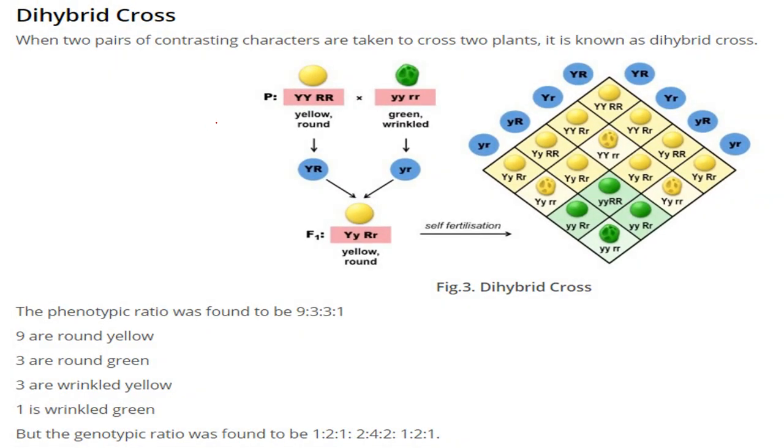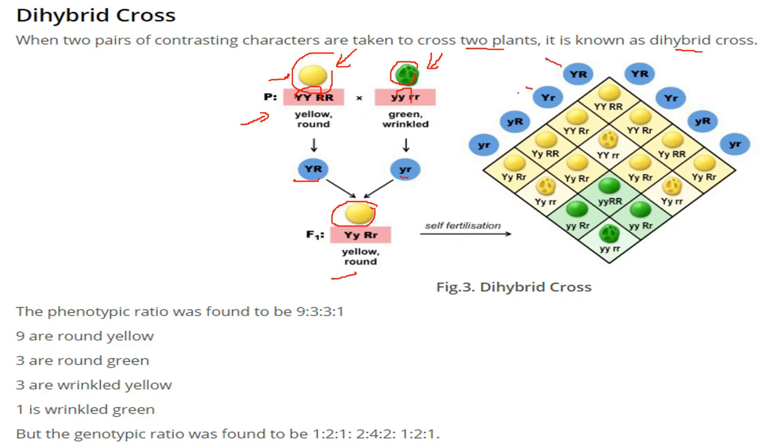Dihybrid cross. When two pairs of contrasting characters are taken to cross two plants, it is known as dihybrid cross. See, this is yellow round P and this is green wrinkled P. And these are the combinations. Say YR, this is small y, small r, and the combination at F1 was yellow round. It was this only. And when it self-fertilized, it can be any combination.